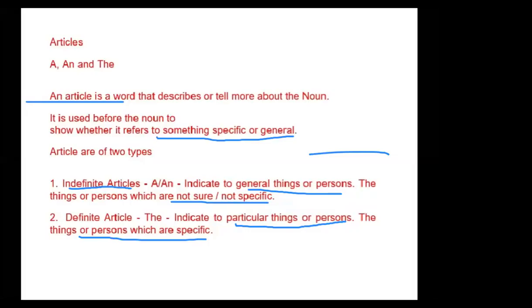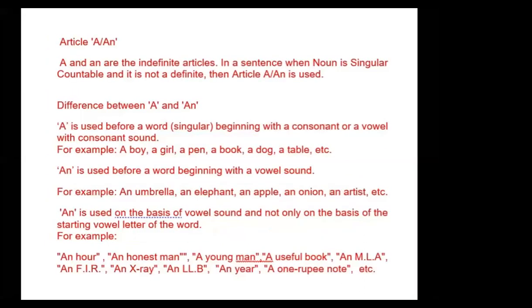Now, first we will discuss indefinite articles. Both are indefinite articles. In a sentence, when the noun is singular, countable, and it is not definite, then the article a or an is used. Is it clear? Yes, ma'am.